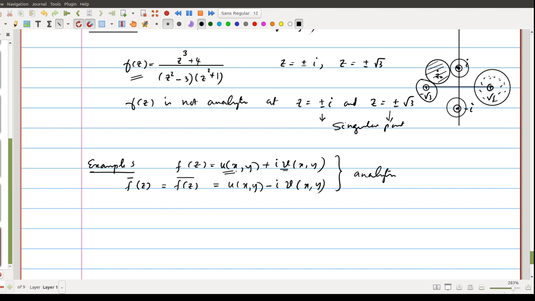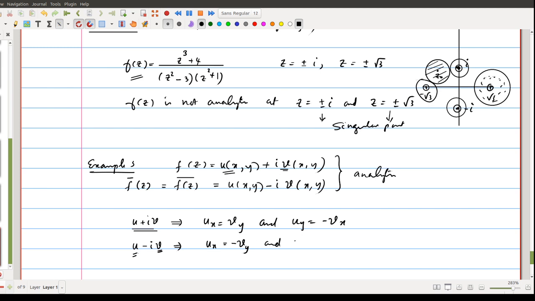If we consider u plus iv, the CR equations are ux equal to vy and uy equal to minus vx. We are given that u minus iv is also analytic. Therefore, the components of this function also satisfy the same CR equations. Due to this, since the imaginary part of this function is minus v, we get ux equal to minus vy. From this you can say that ux is the same as minus vy.